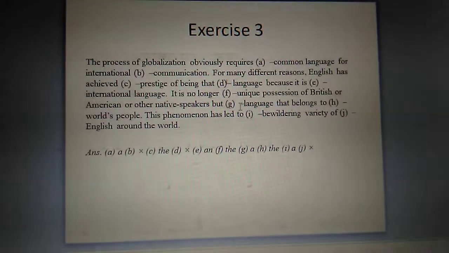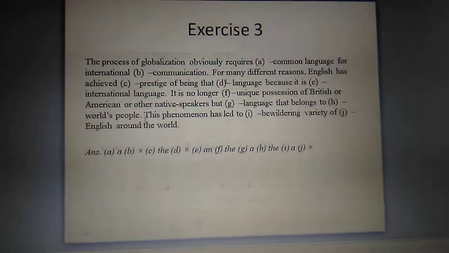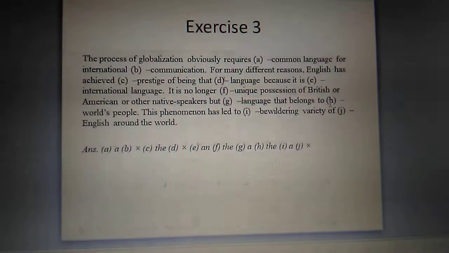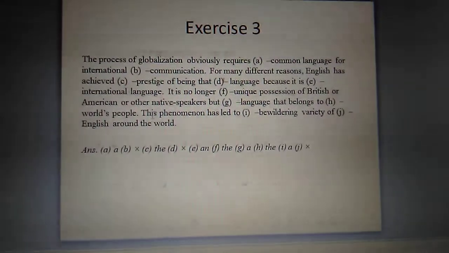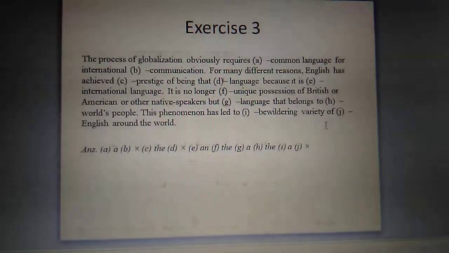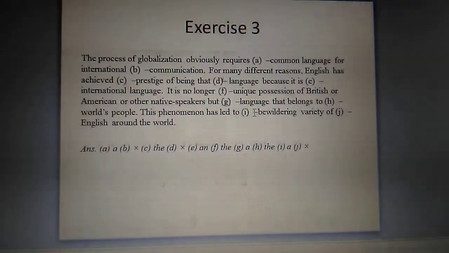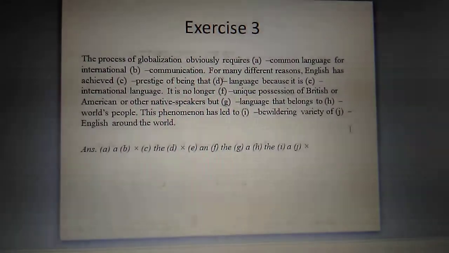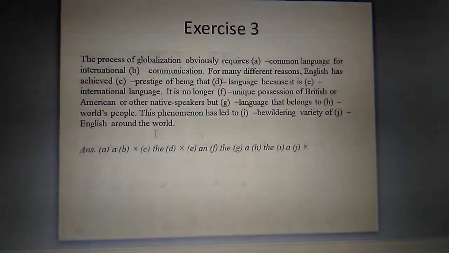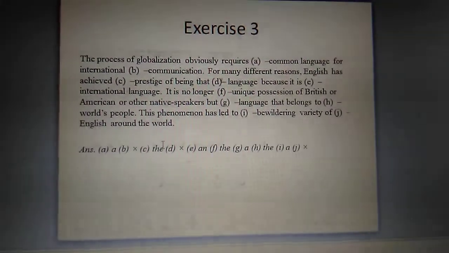A language here use are to mean one language that belongs to the world's people. Here to mean definitely the world people, so use the. This phenomenon has led to dash bewildering variety of. The bewildering variety of, here is the of, so here is the noun, so that will be there as the verbal noun. English around the world, variety of, there will be the cross, because before the language there will be no article.